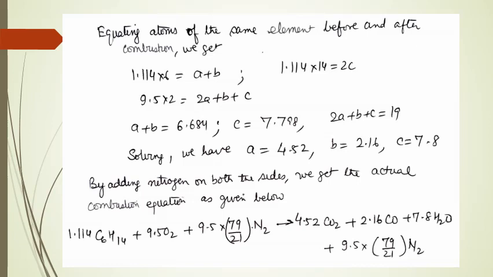So that is why I have written the number of moles of oxygen as 9.5, and the number of moles of nitrogen will be 9.5 into 79 upon 21. So with this we have written this equation, and we know that nitrogen being unreacted, it will have the same number of moles formed on the product side also.